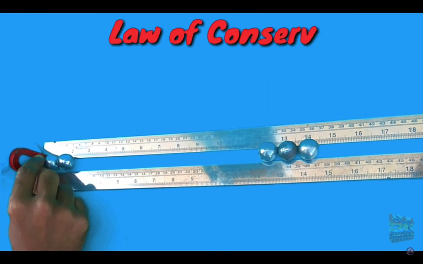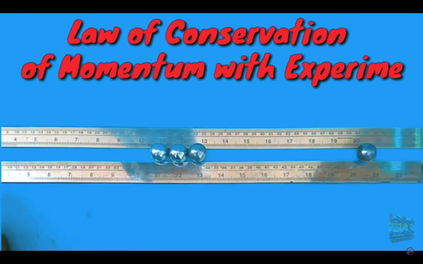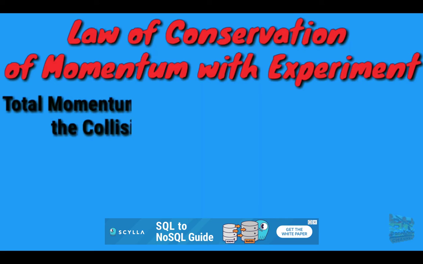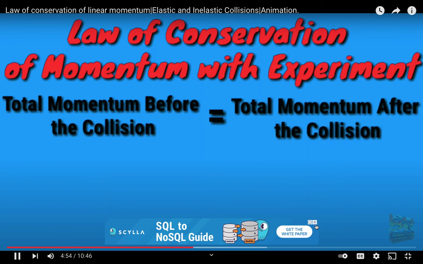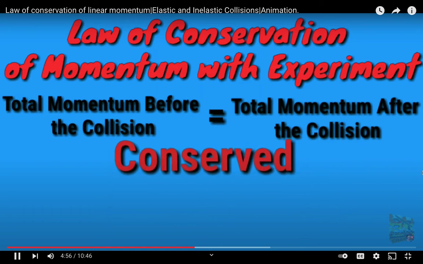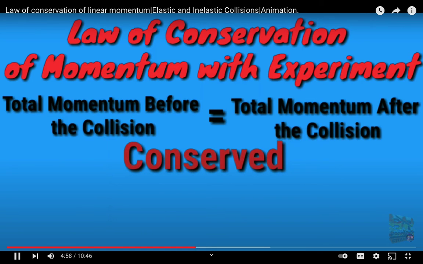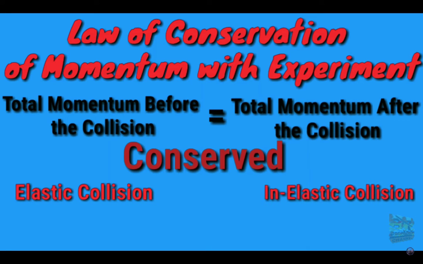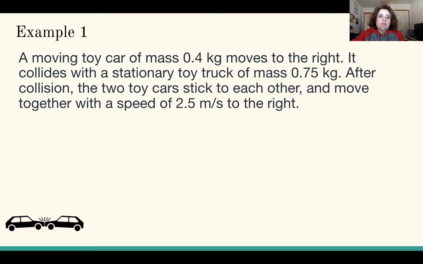Now let's understand the law of conservation of momentum in the experiment. According to the law of conservation of momentum in collisions, the total momentum before the collision is equal to the total momentum after the collision. Then we say momentum is conserved. Now check it out in both collisions: elastic collisions and inelastic collisions. So let's look through several examples.